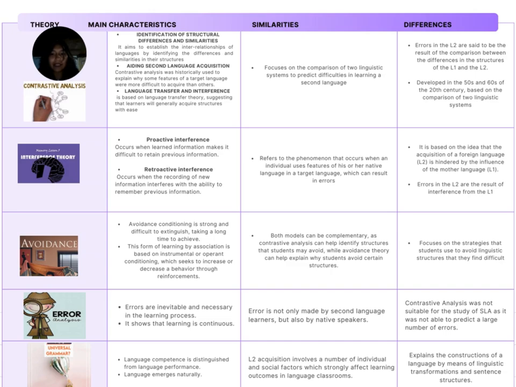Universal grammar characteristics: language competence is distinguished from language performance. Language emergence, naturality. Similarities: language acquisition involves a number of individual and social factors with a strong effect on learning outcomes in the language classroom. Difference: it explains the constructs of the language by means of linguistic transformation, such as sentence structures.